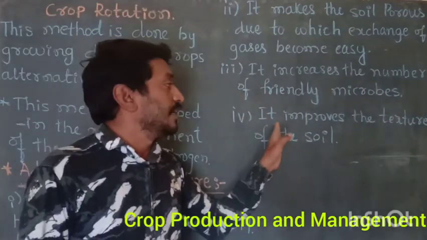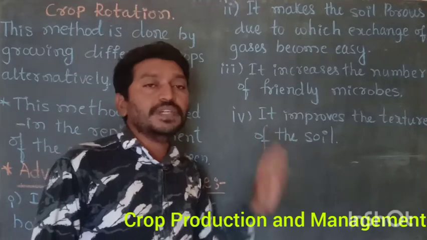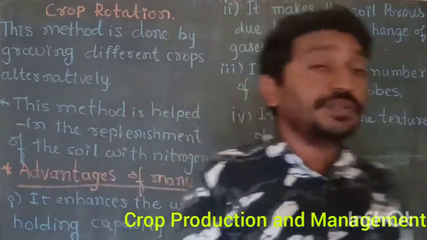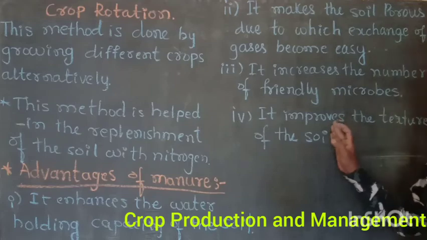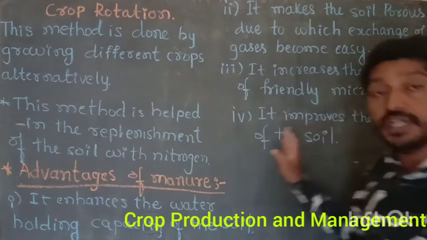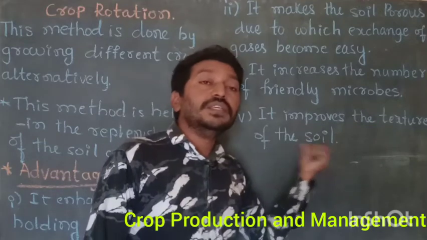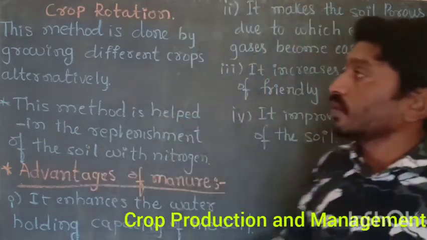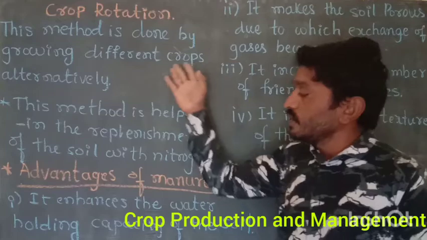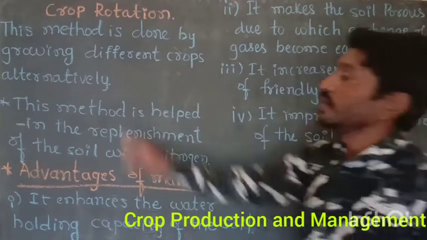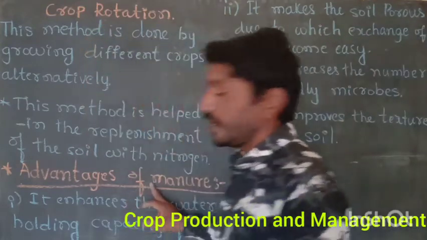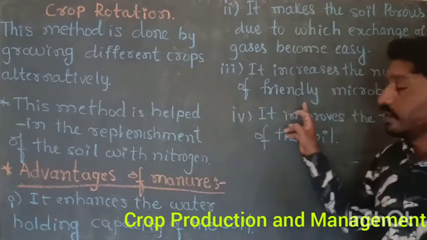At last, it improves the texture of the soil. Texture means the quality, and the fertility of the soil also increases if we use manure continuously. So this is some concept about crop rotation and the advantages of manure.